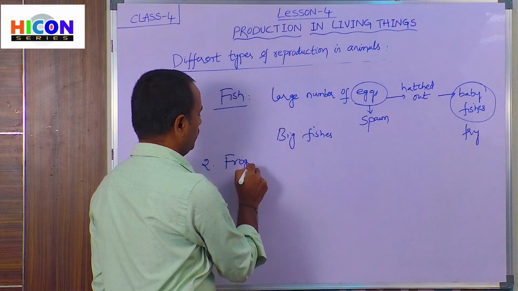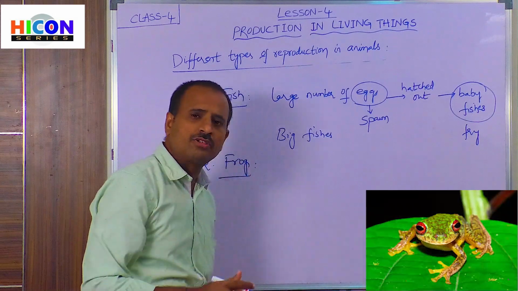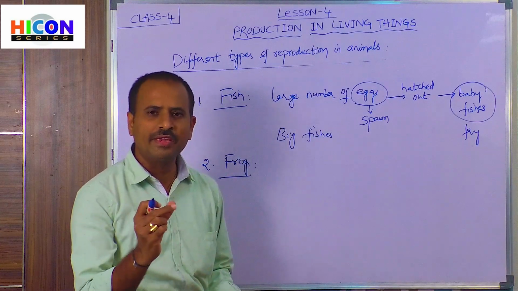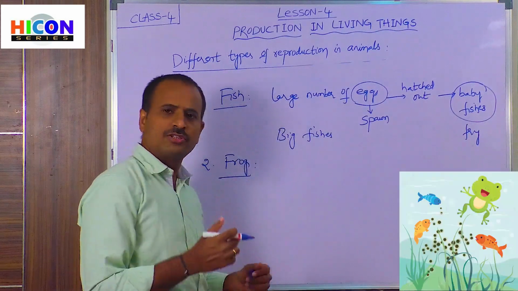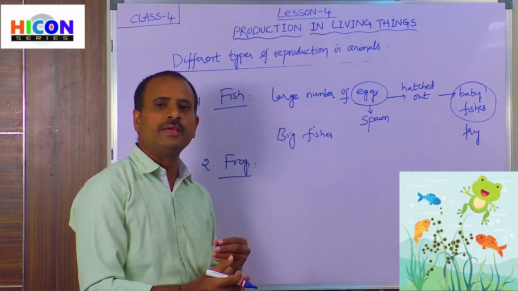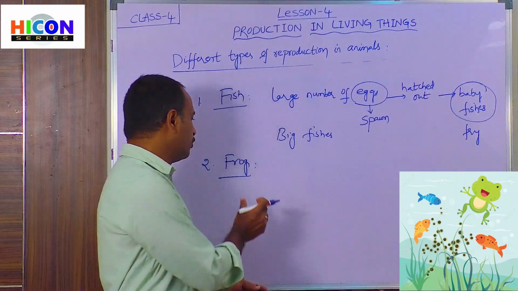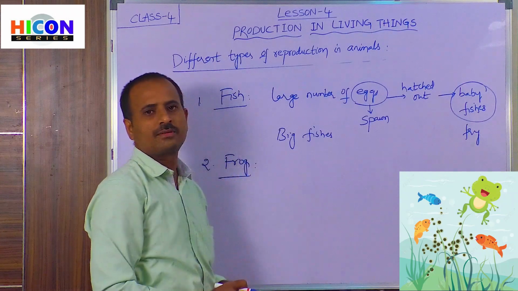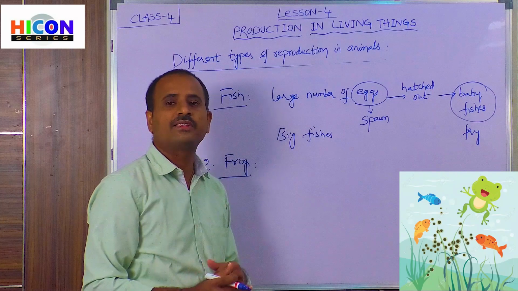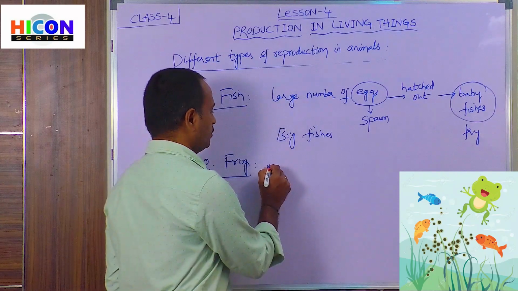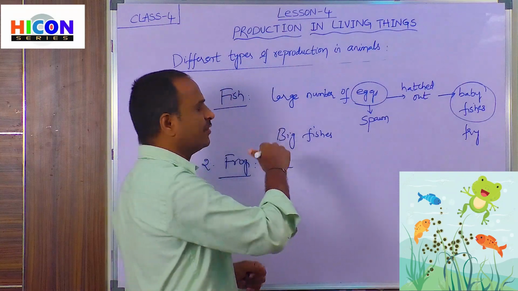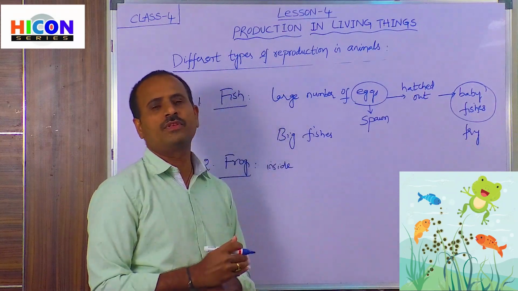Children, frogs can also reproduce their young by laying eggs. Frog is also an animal which lays eggs, and from the eggs young frogs are produced. Frogs lay a large number of eggs inside the water, whereas a fish lays eggs on the surface of the water.